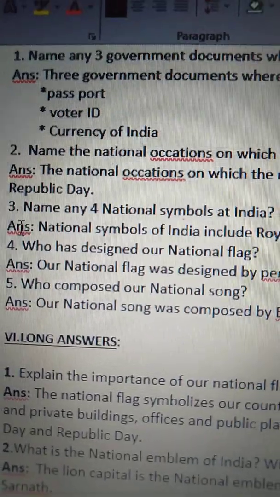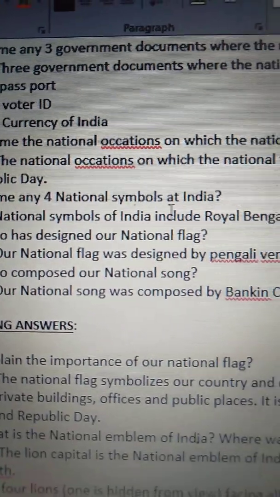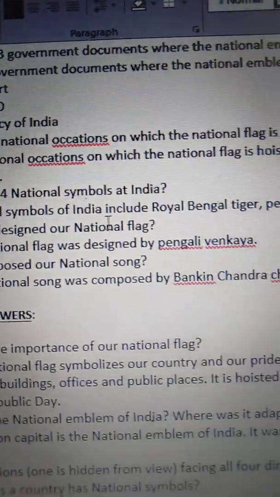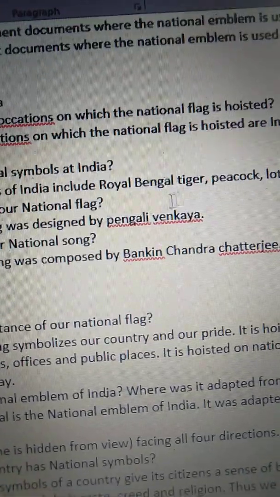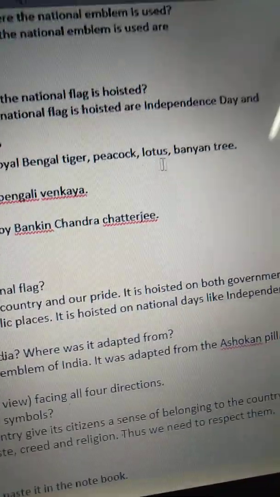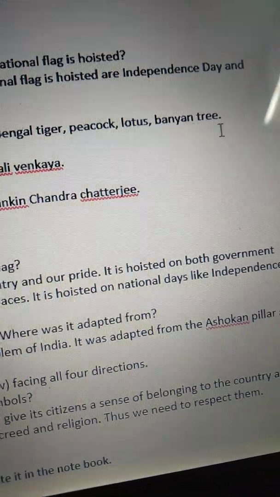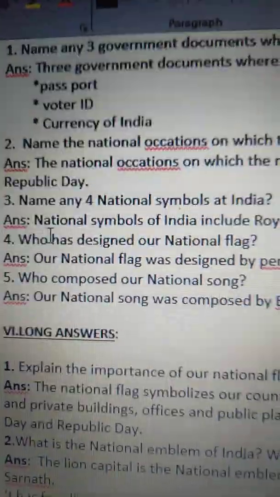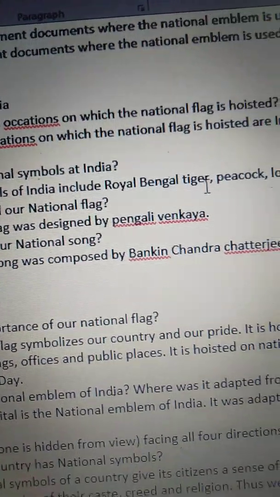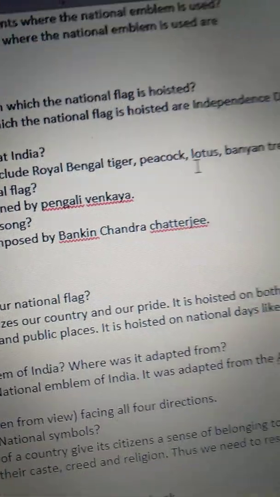Third one, name any four national symbols of India. National symbols of India include Royal Bengal Tiger, Peacock, Lotus and Banyan Tree.